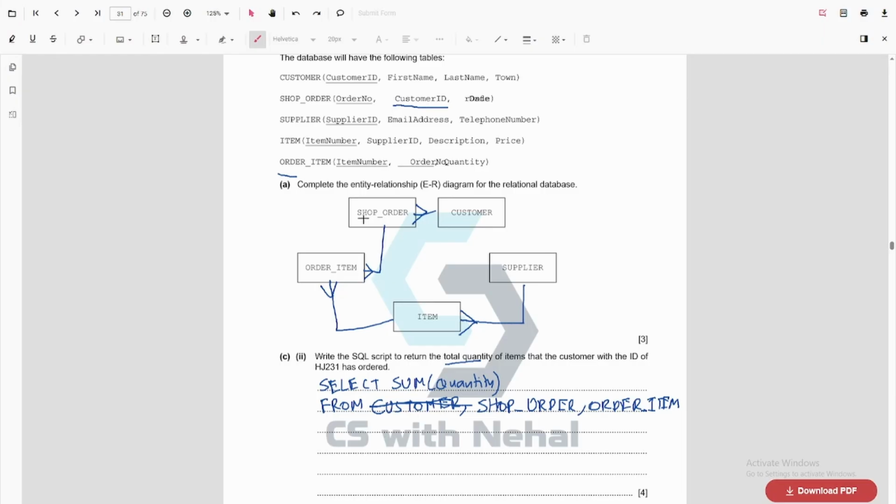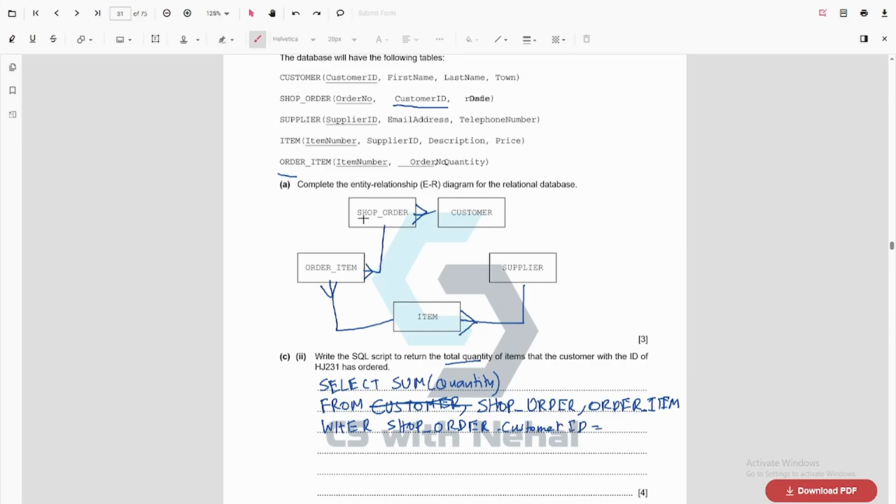All right. So where? We use a where statement to match the ID, which is shop_order.customer.